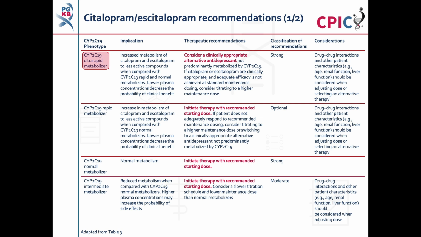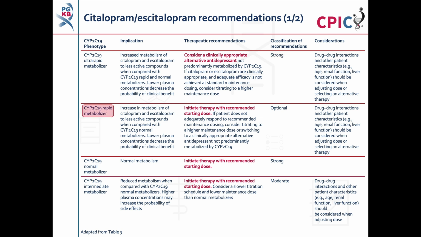Patients with the CYP2C19 ultra-rapid metabolizer phenotype will have increased metabolism of citalopram or escitalopram compared to normal metabolizers, and may have a decreased probability of experiencing a clinical benefit. An alternative drug that is not predominantly metabolized by CYP2C19 may be considered for these patients. If citalopram or escitalopram are clinically appropriate and the standard maintenance dose does not result in adequate efficacy, consider titrating to a higher maintenance dose. This is a strong recommendation.